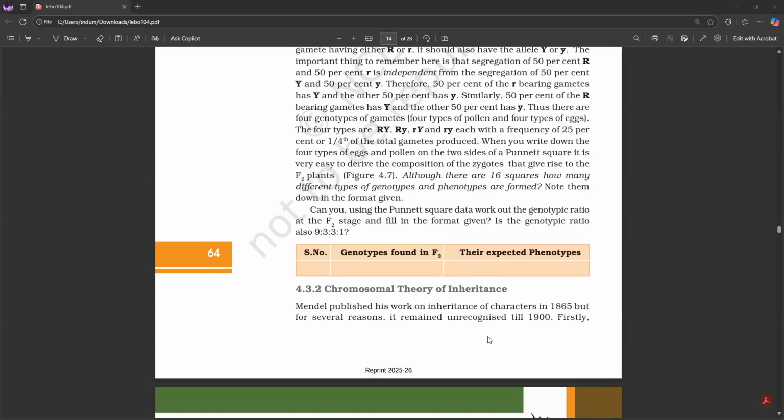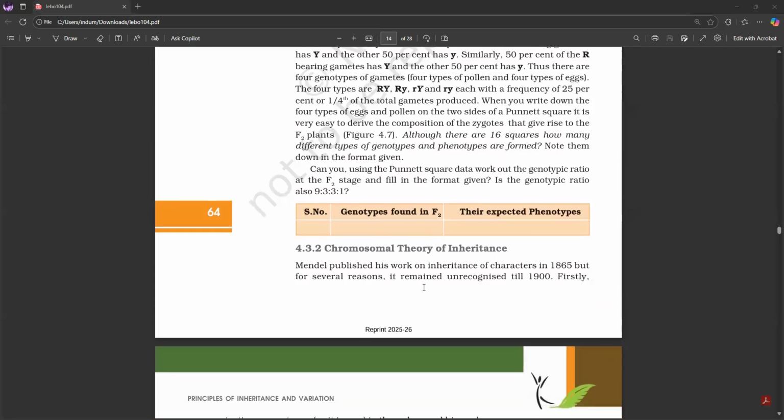Although there are 16 squares, how many different types of genotypes and phenotypes are formed? Note them down in the format given below. Can you, using the Punnett square data, work out the genotypic ratio at the F2 stage and fill in the format below? Is the genotypic ratio also 9:3:3:1?